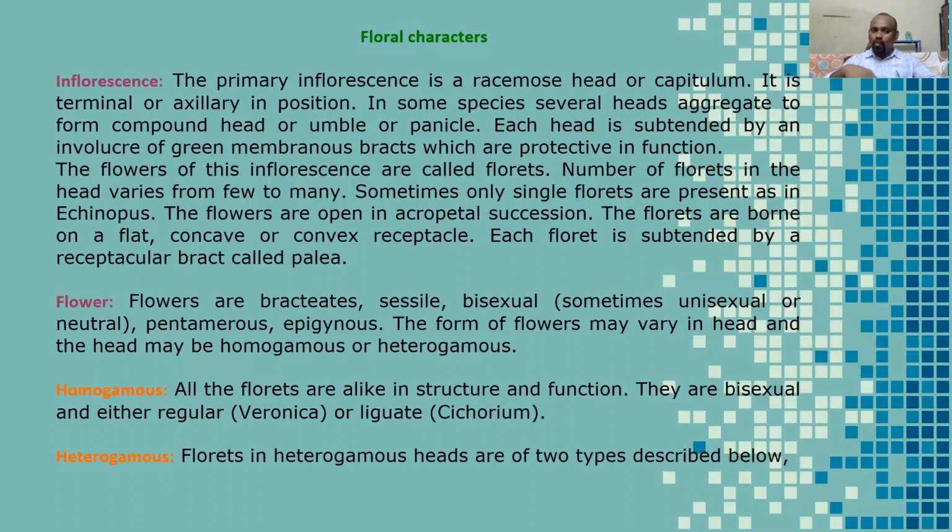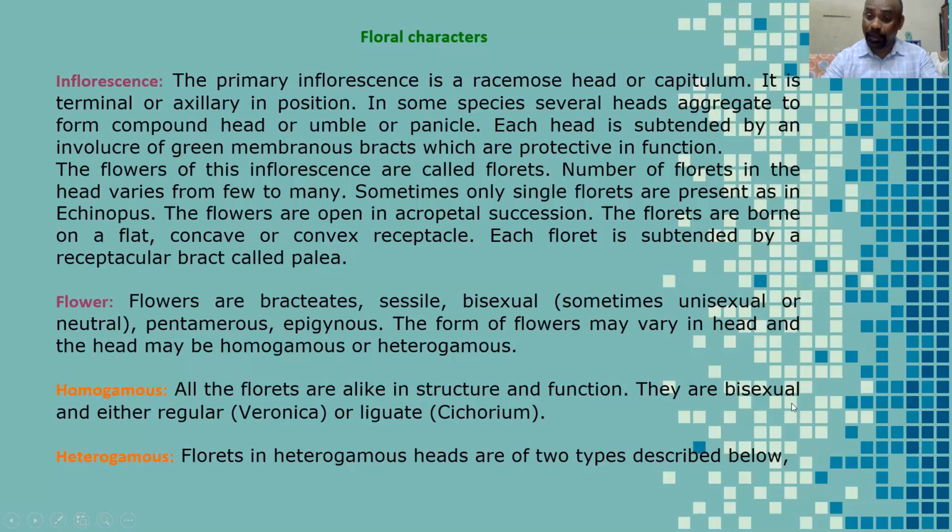For example, homogamous, so a single sex flower. I mean, the flower is a male flower or a female flower. All the florets are alike in structure and function. All the flowers arranged in the head inflorescence look alike, and structurally and functionally they are all the same.